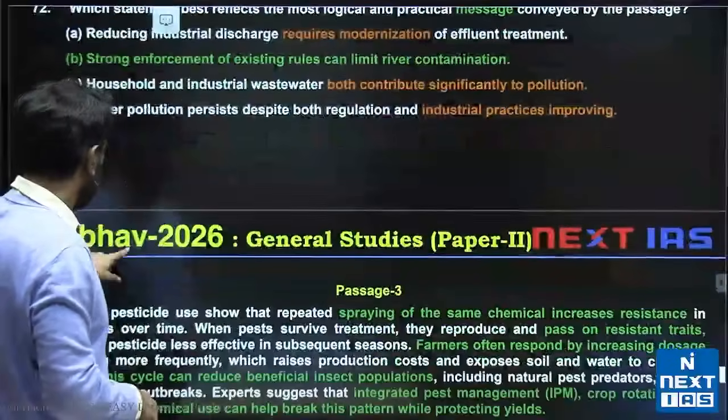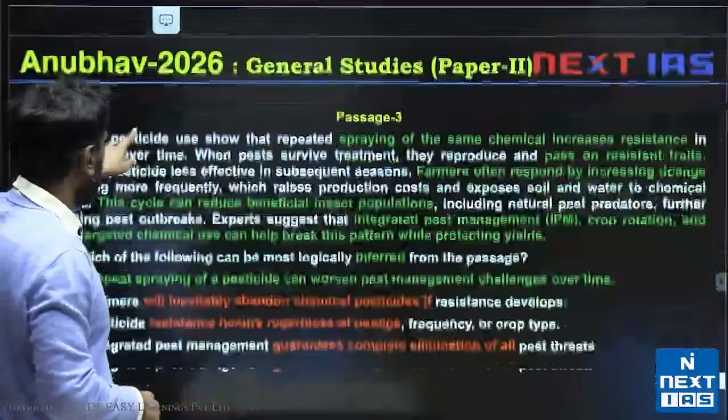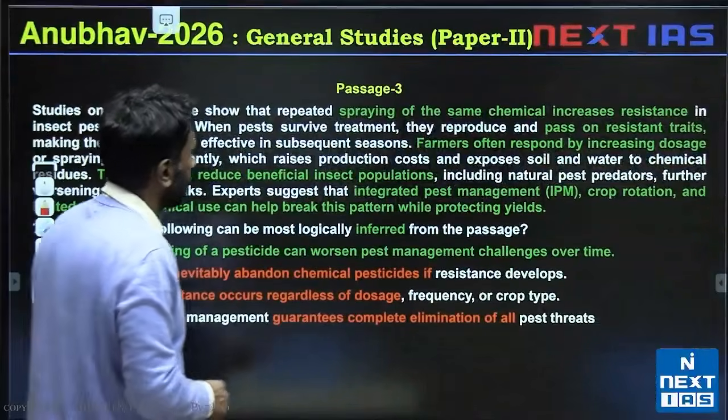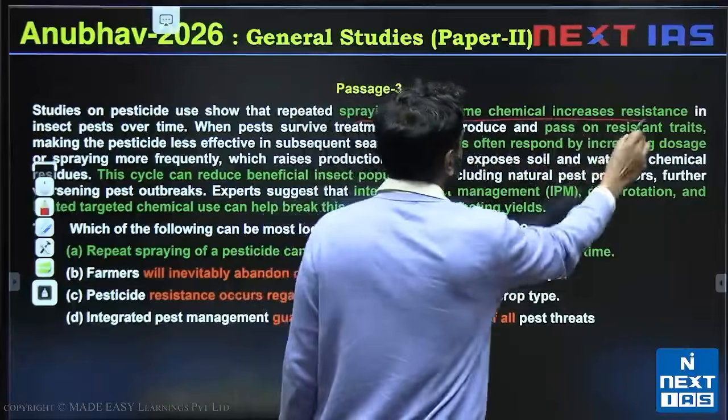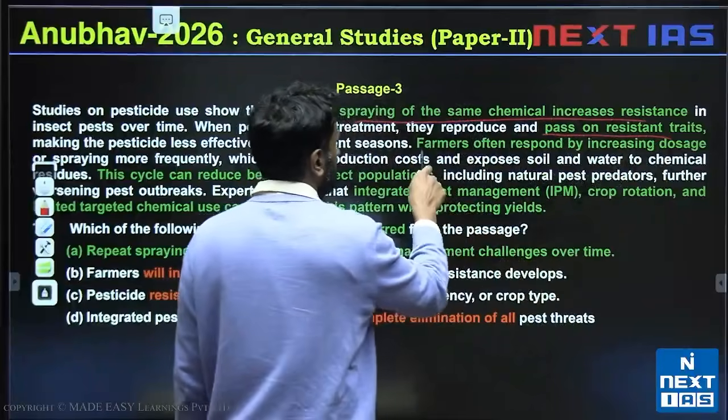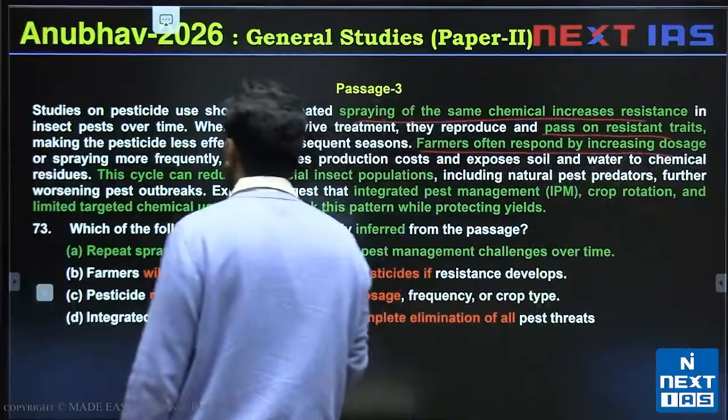Let's look at question 73, which is talking about use of pesticides. Another common question type. Spraying of the same chemical increases resistance. They pass on resistant traits. Farmers often respond by increasing dosage.